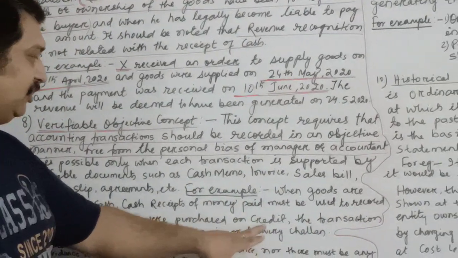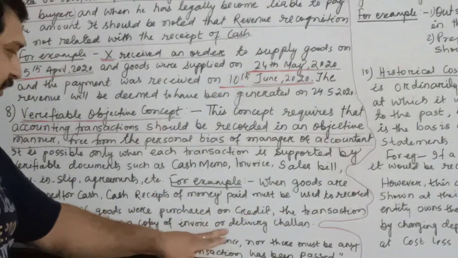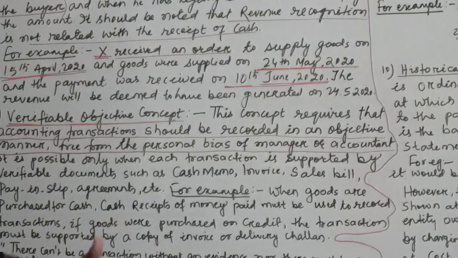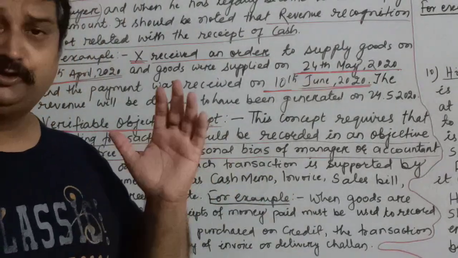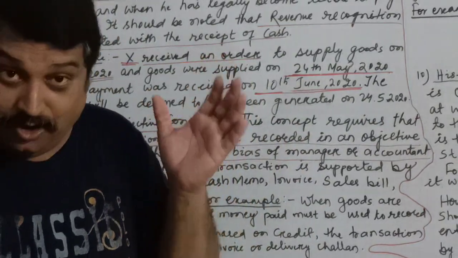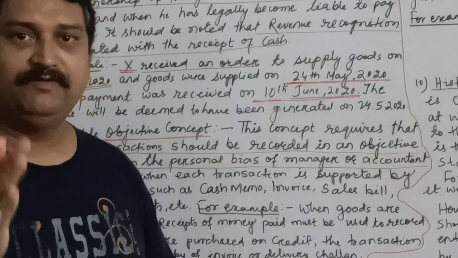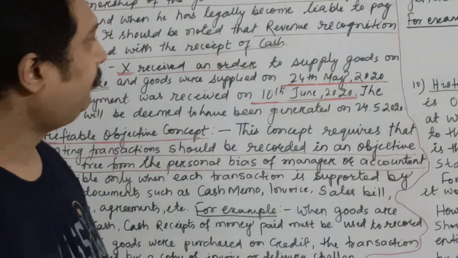If goods were purchased on credit, the transaction must be supported by a copy of invoice or delivery challan. What I mean to say is, we should not record any business transactions. We cannot record any business transaction without an evidence, without a supporting document.